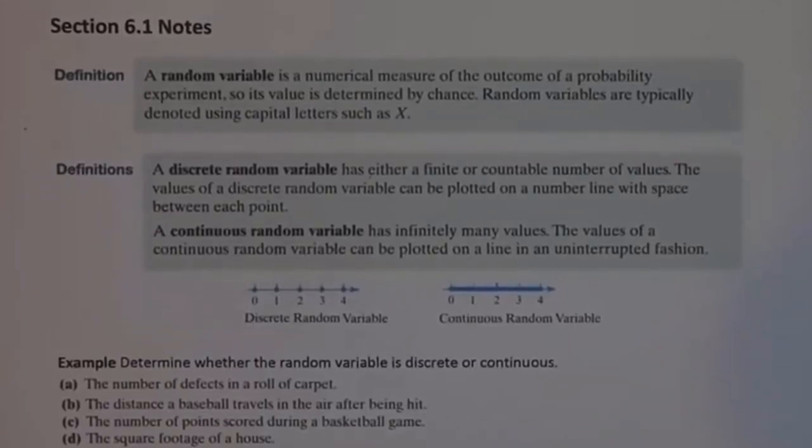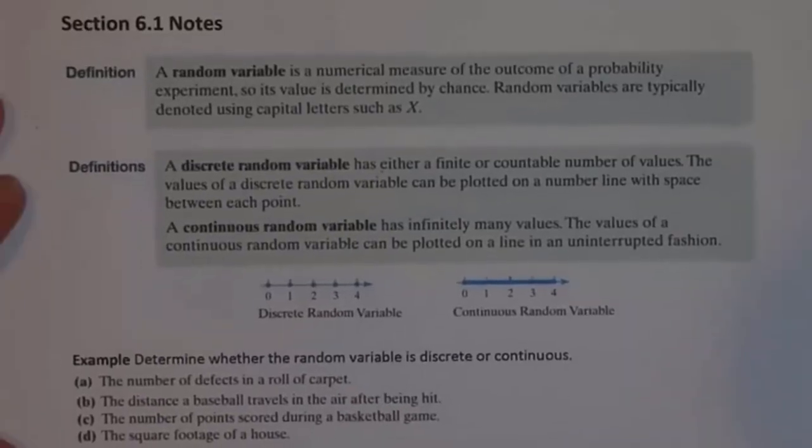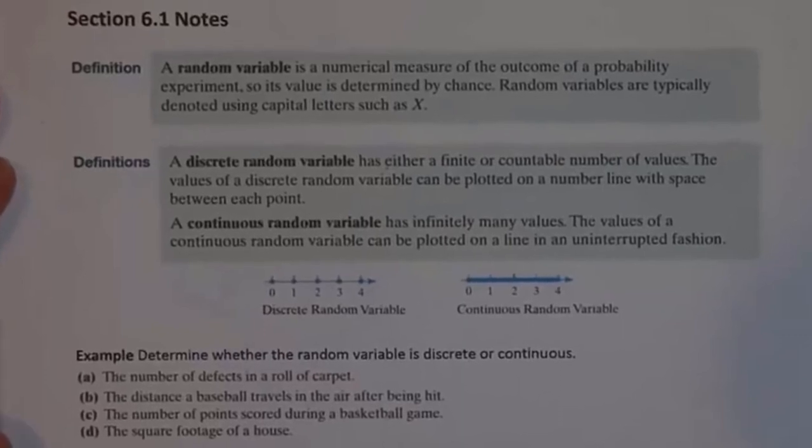Chapter 6, the first section is on discrete probability distributions. And then the second section is on a specific type of discrete probability distribution called a binomial probability distribution. So the first thing that we really need to do is talk about some definitions. Some preliminaries first of all.